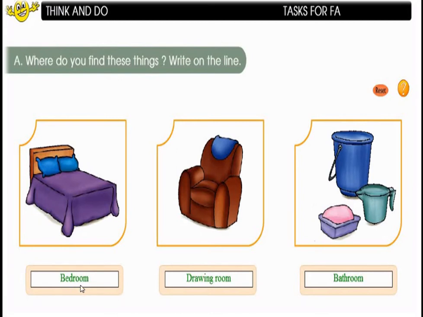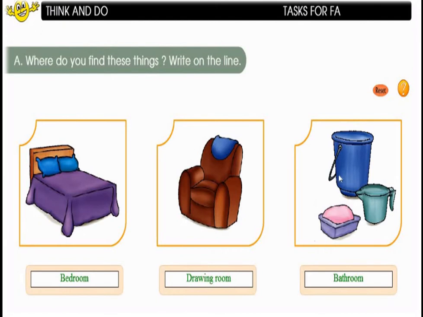BEDROOM. Bedroom. Okay, now next one is, yes, children, what is this? Can you identify this thing? Yes, this is the furniture or a chair. Right? Where do you find this? Yes, we find this in our drawing room. Right, children? You have to fill the space with the word drawing room here. DRAWING. ROOM. Drawing room.